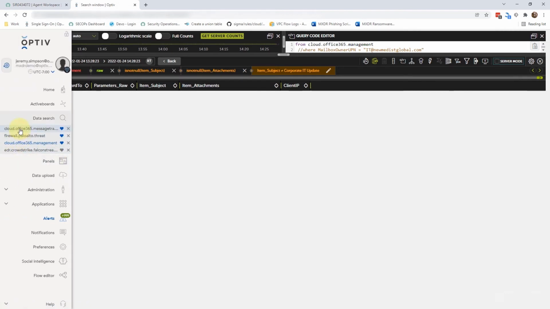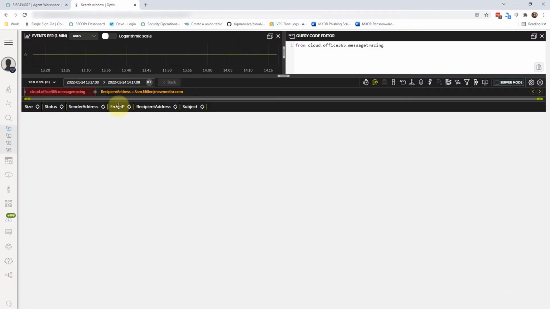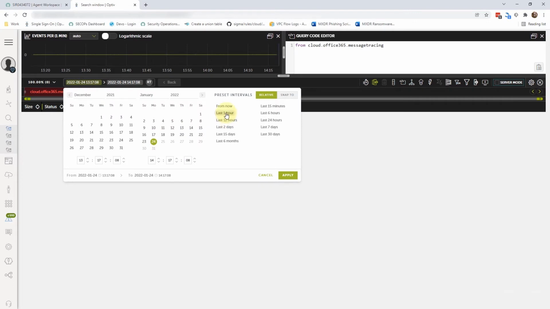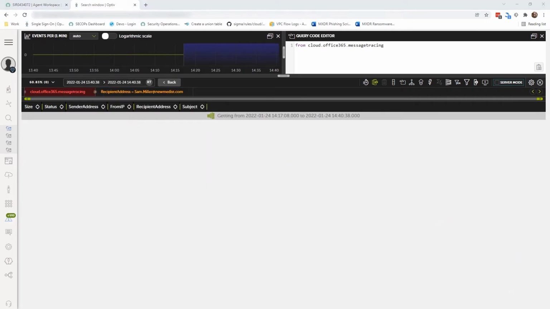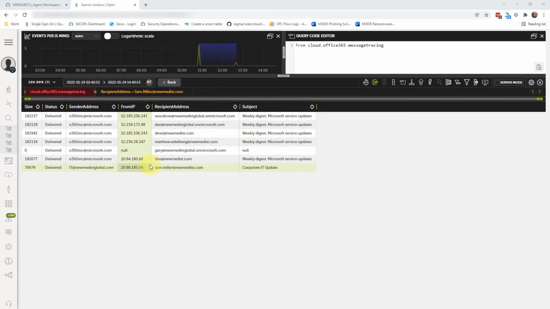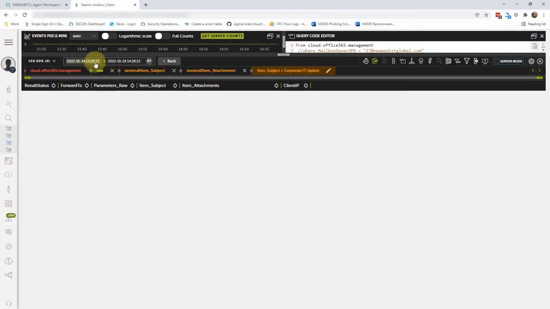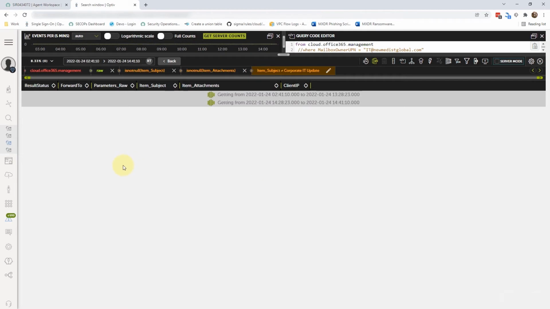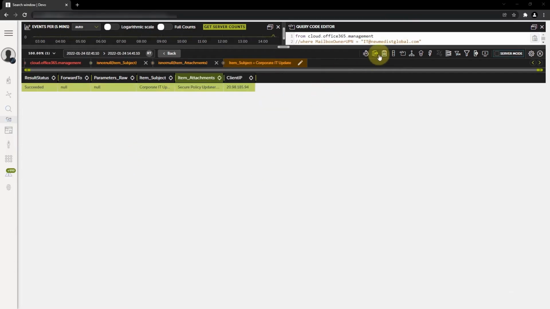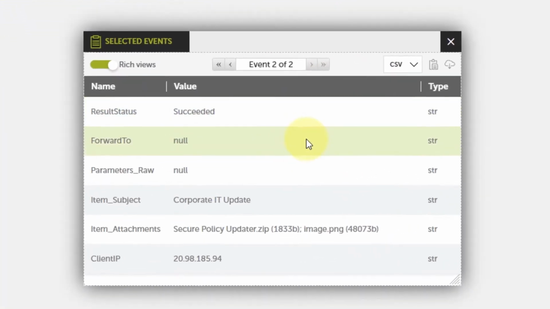The analyst uses an MXDR query within the platform to search for Sam's email address in Microsoft Office 365 logs. Once the emails during the time frame of the alert are located, the analyst can identify the subject of the phishing email. Searching by subject, the analyst is also able to identify the message attachment.